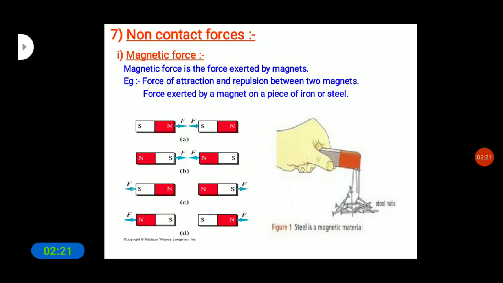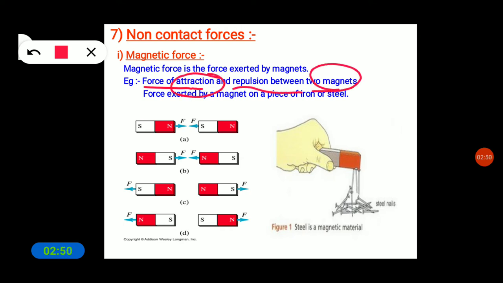The first one is magnetic force. Students, you might have played with magnets. Magnetic force is the force exerted by magnets. For example, the force of attraction and repulsion between two magnets. Like poles repel each other, they do not attract. That is the force of repulsion, they repel each other.